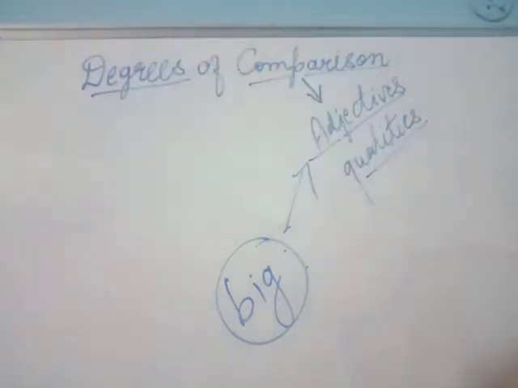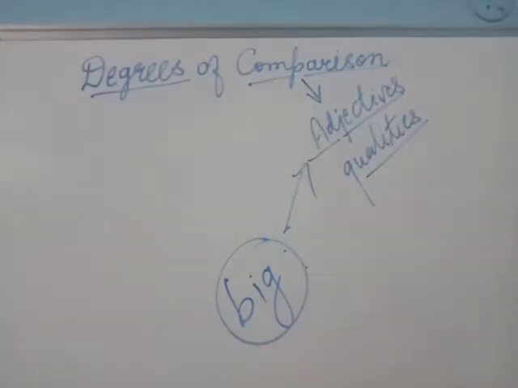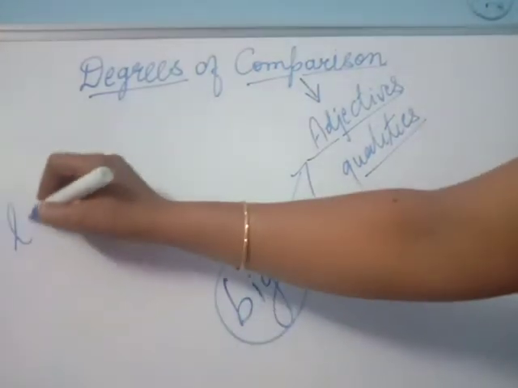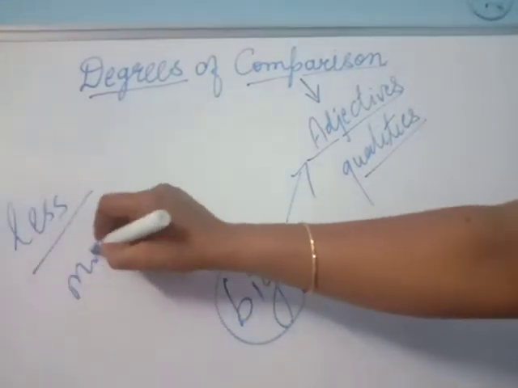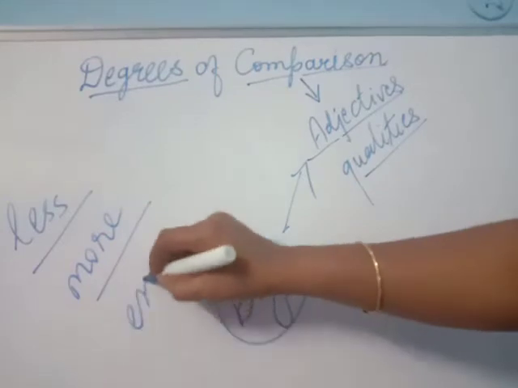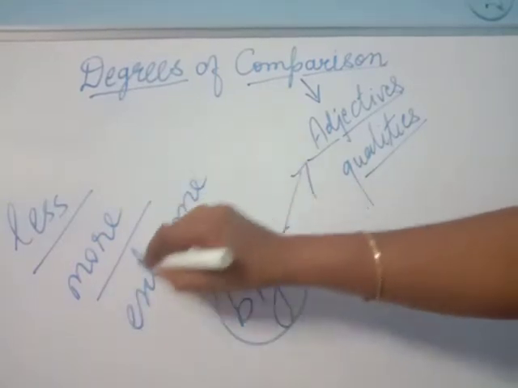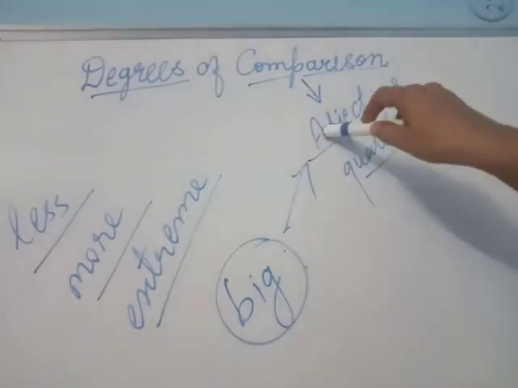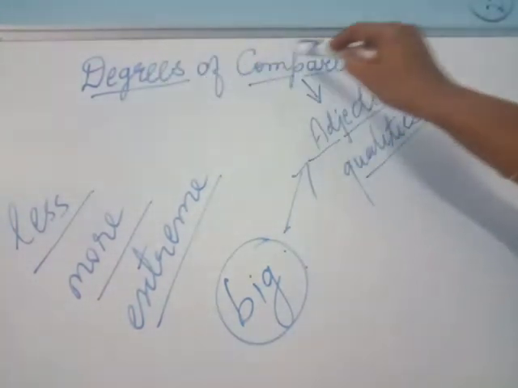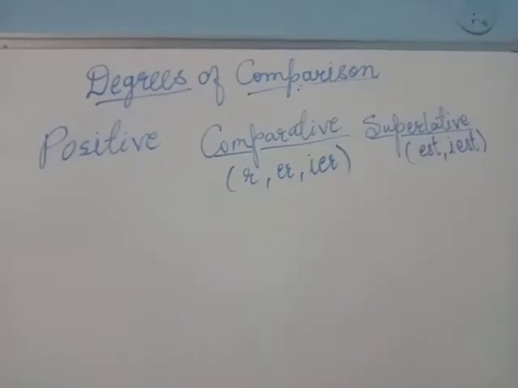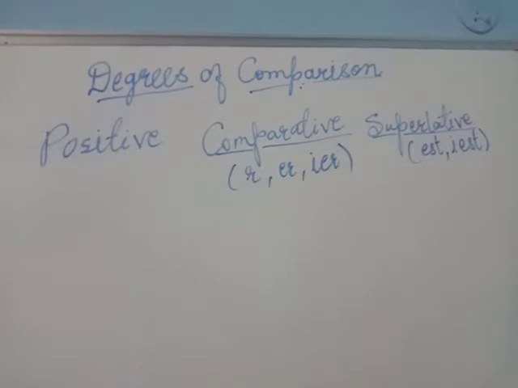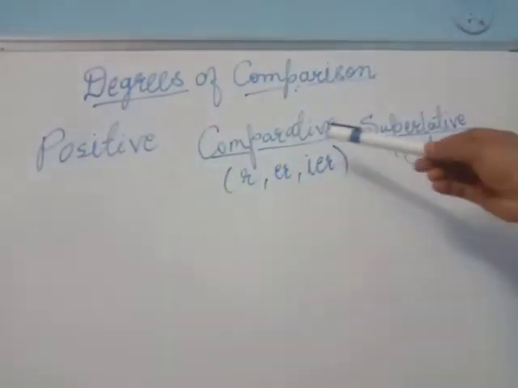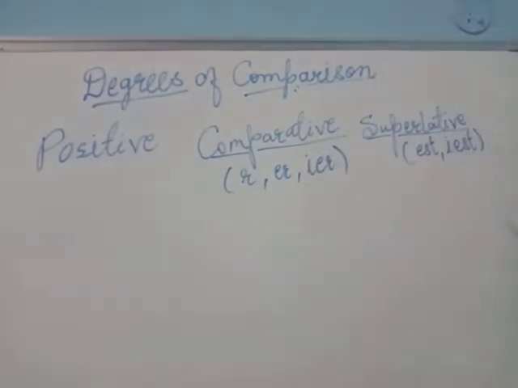Now what is the meaning of degrees? We are going to show the intensity of it, whether it is less, more, or at the extreme level. In this way we will compare the adjectives, and that will be called degrees of adjective. Now we will understand how these qualities are compared in various degrees. The first degree is the positive degree, the second is the comparative degree, and the third is the superlative degree.